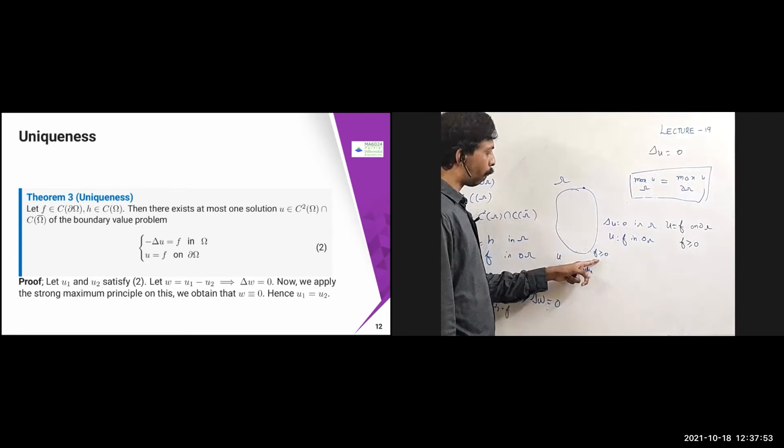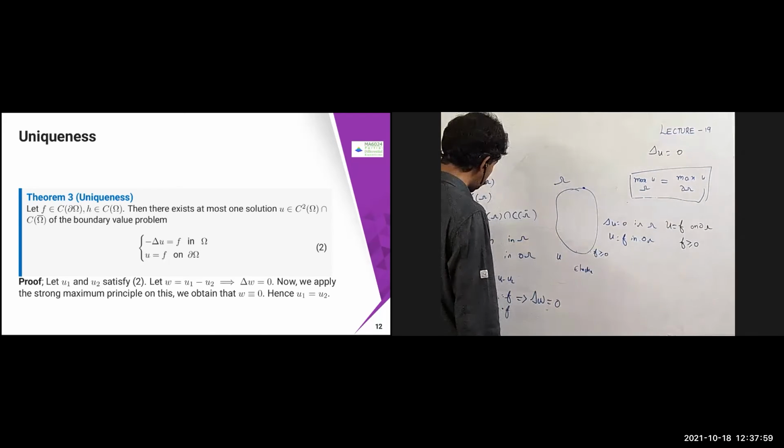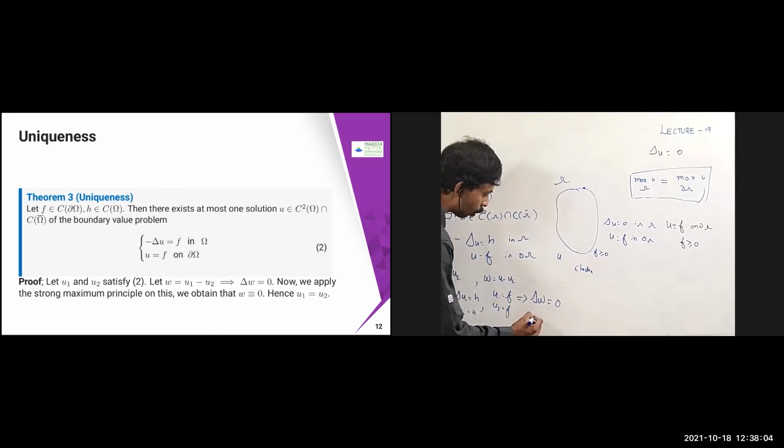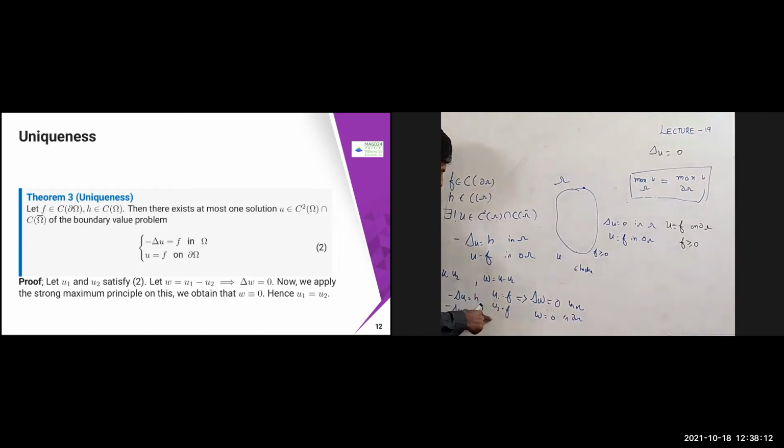Okay, so if it is positive, then it is going to be positive everywhere. It is 0, therefore it is going to be 0 everywhere. So maximum, okay, u is equal to f in ∂Ω, and w. So from this one you have Δw equal to 0 in Ω, and you have w equal to 0 in ∂Ω. Why? Because u1 equal to f and u2 equal to f in ∂Ω. Therefore, w equal to 0 in ∂Ω.